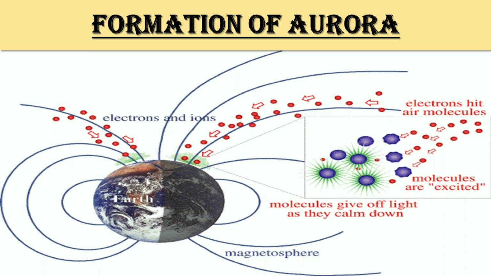Okay. When charged particles from the sun strike atoms in Earth's atmosphere, they cause electrons in the atom to move to a higher energy state. When the electrons drop back to a lower energy state, they release a photon, which is called light. This process creates the beautiful aurora or northern lights.